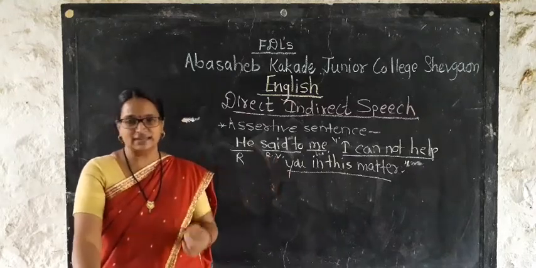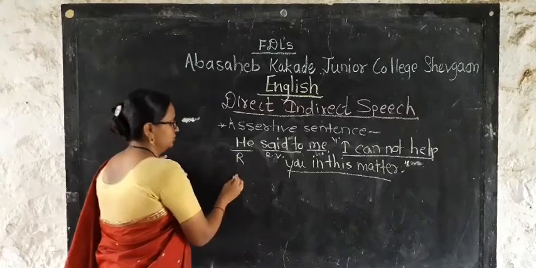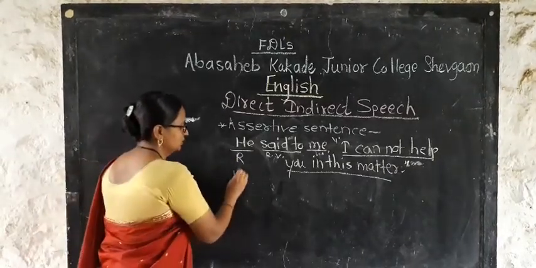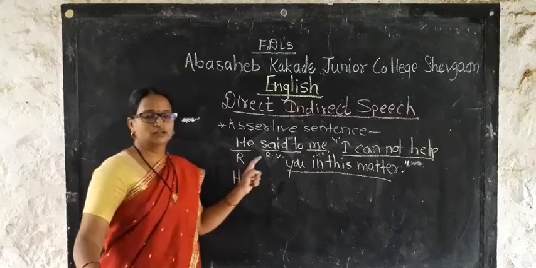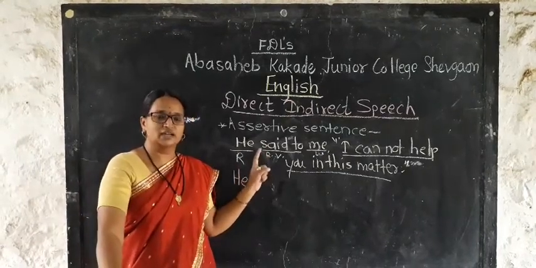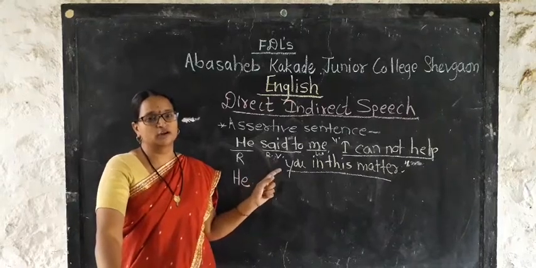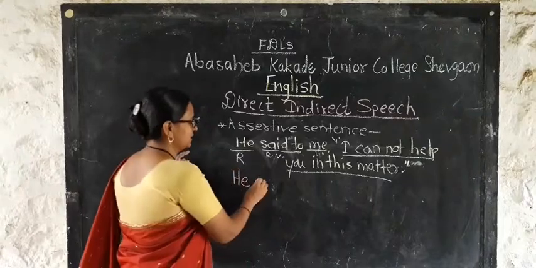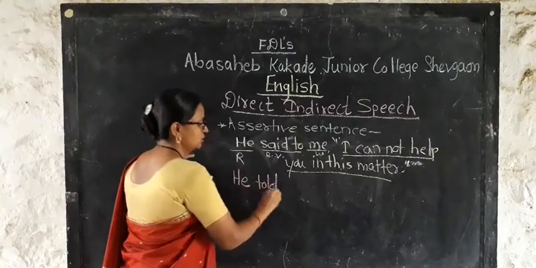Now first we'll write the reporter. We have to write the reporter as it is. So here, he. Then in the sentence we have "said to" as the reporting verb. Instead of "said to", in indirect speech we have to use "told".